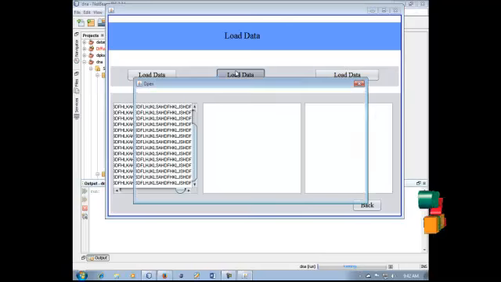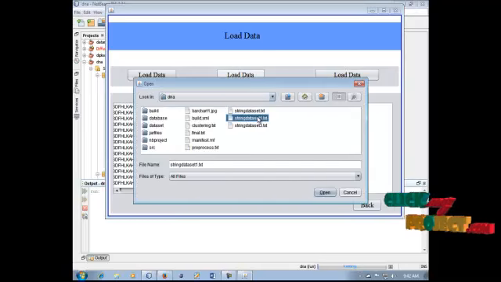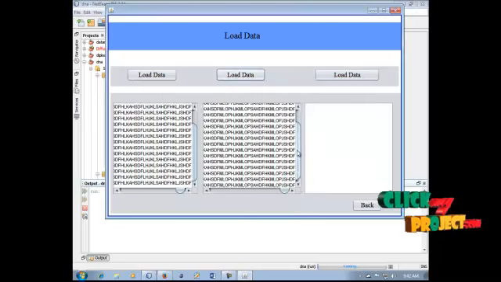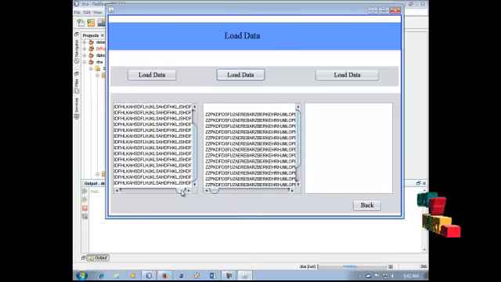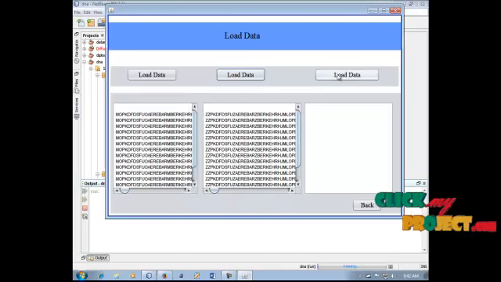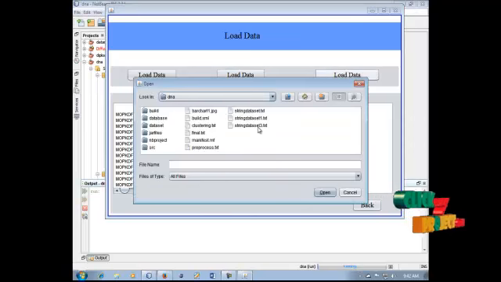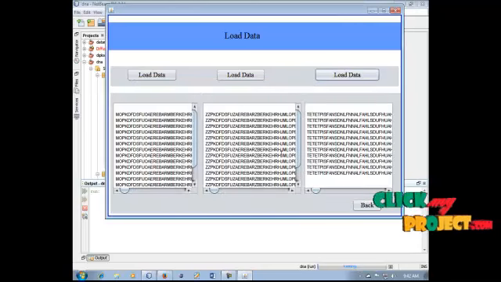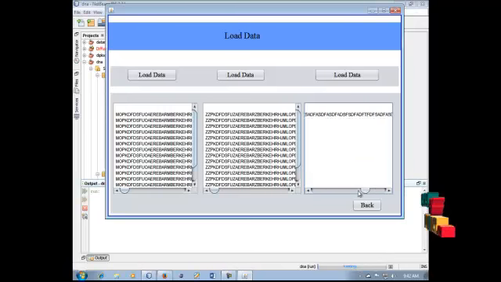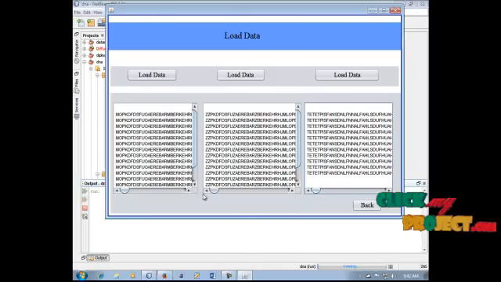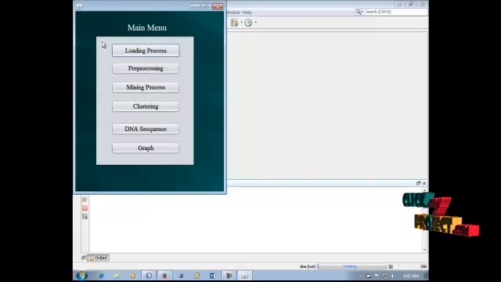Click this next load data process. Click this string dataset 2. Okay, it is our string dataset 2. Click this load data 3. Select this string dataset 3.txt. Now a different type of string dataset is displayed in our database. It is also all in small caps letters in our dataset. So different types of datasets are loaded successfully in our process. Click this back button, and the first module is complete.